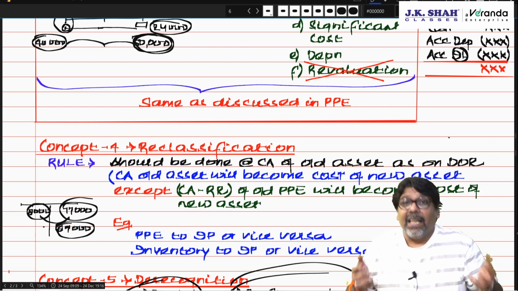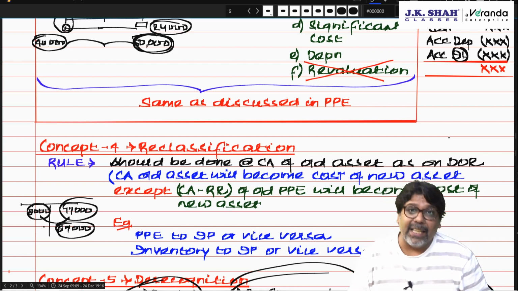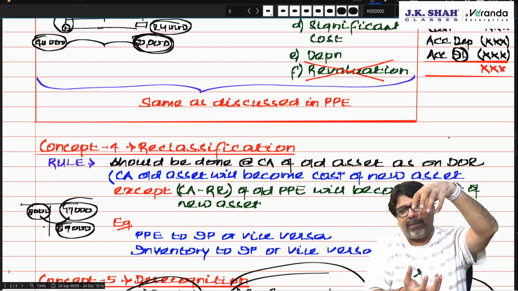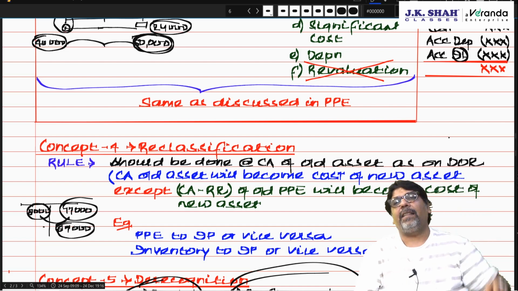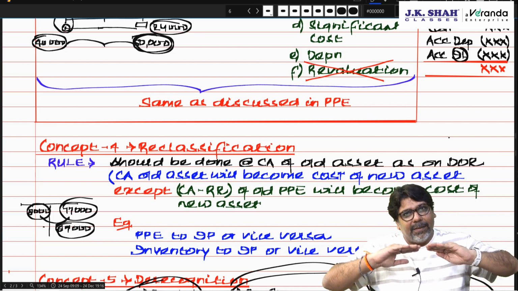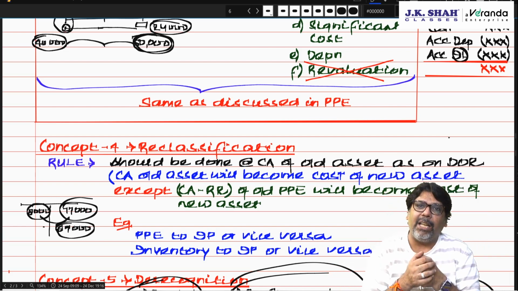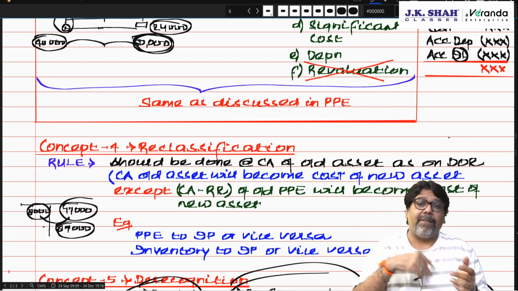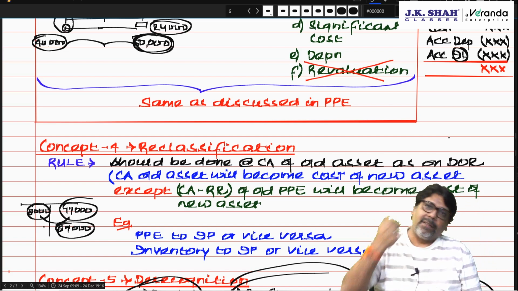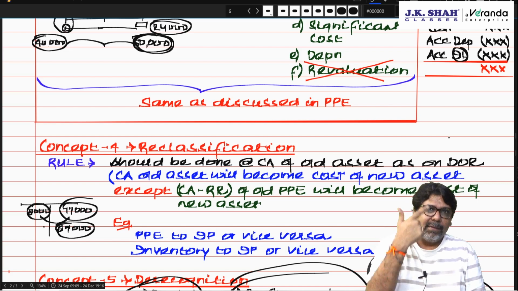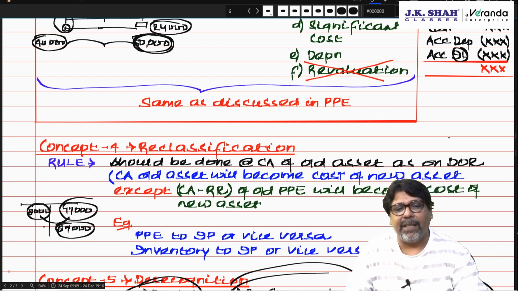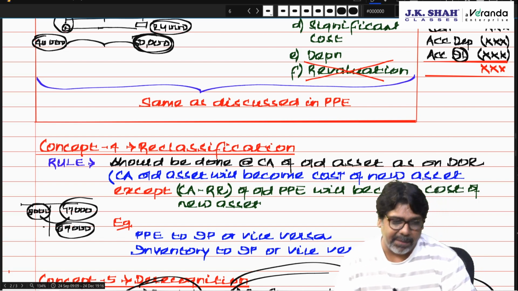Correct? Yes. Chartered, in case of dual usage, if you can separate first floor, ground floor, separate title deed, separately independent can be sold, then one part as PPE, the other part as investment property. If it's the same property which is used as business also and for renting also, then if significantly for business, PPE, if significantly for renting, then investment property. Significant cost, if you cannot find out, PPE. I had given you example of classroom, school and conference room created by an entity. Correct? If it is for staff quarters chartered, it is always PPE.